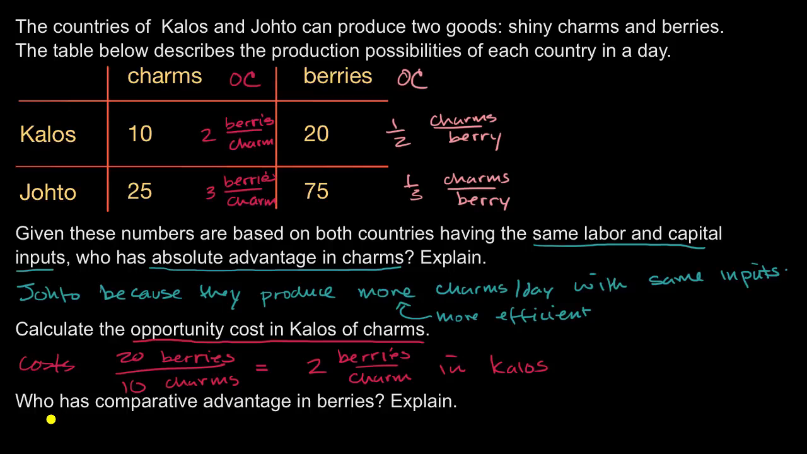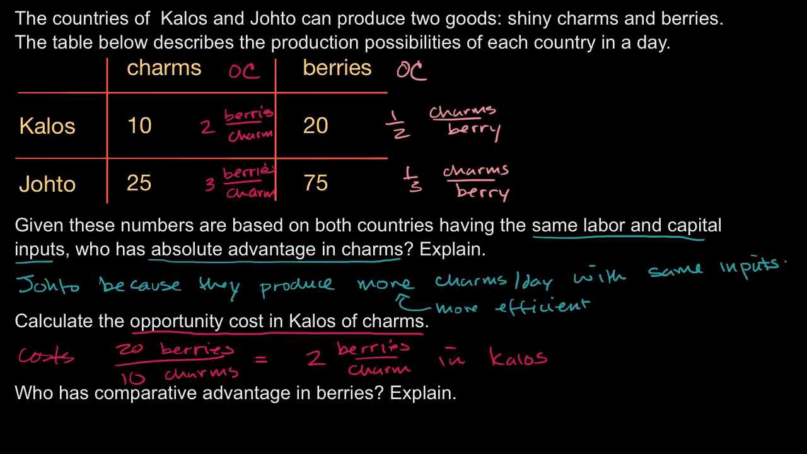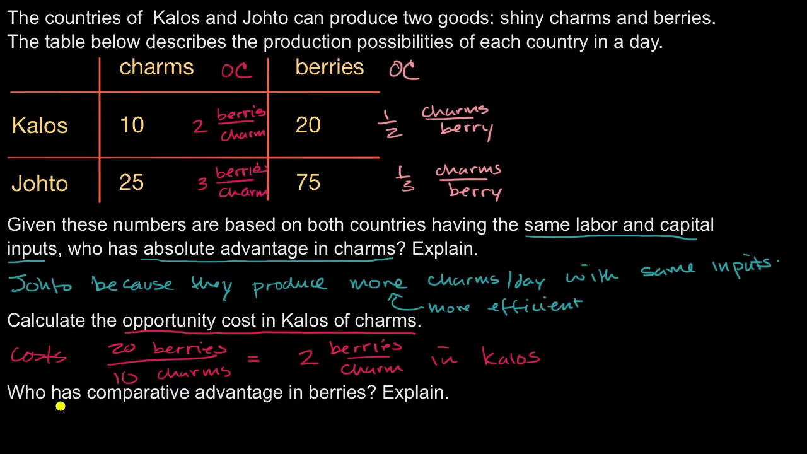But then it's going to be useful because in the next question, let me scroll up a little bit, they're asking us, who has the comparative advantage in berries? Explain. So berries, whoever has the lower opportunity cost has the comparative advantage. So we see here that Johto has the lower opportunity cost in berries. 1/3 is lower than 1/2. It's a lower opportunity cost of producing a berry.